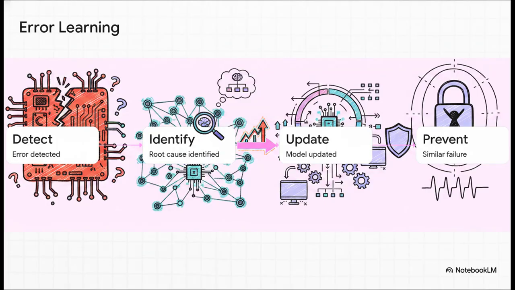But what happens when an error does slip through? Well, hallucinations won't just be dismissed or ignored anymore. Through a strict sequence of steps, every single hallucination becomes a vital training signal. The error is detected, the root cause is mapped, the model is updated, and a similar failure is mathematically prevented. It literally drives continuous, systematic self-improvement over time.